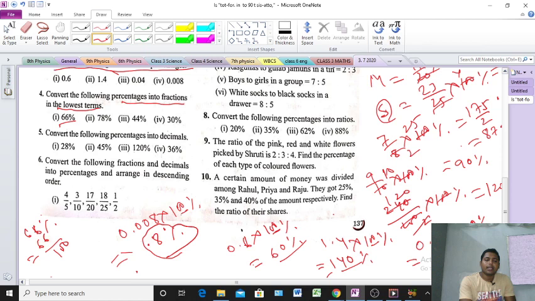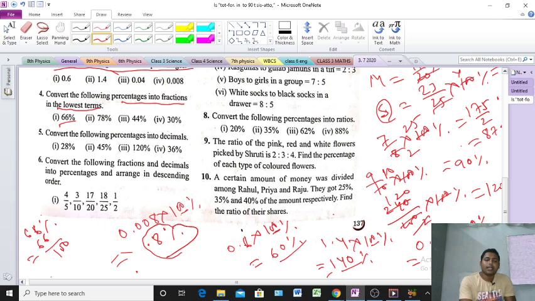Again, cancellation is possible. This one is divisible by 2. 2 1s are 2, so 11, 2 11s are 22. And here 2 25s are 50. That means we are getting 11 and 25. After that, cancellation is not possible. That means 11 by 25. That is the answer.